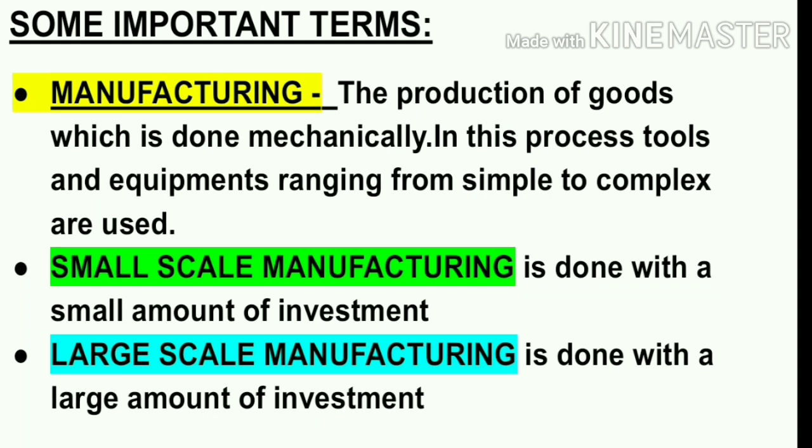So large scale manufacturing basically involves the production of goods using complex processes and complex machineries, and a very huge amount of money is invested in it. So students, this is the concept of manufacturing.